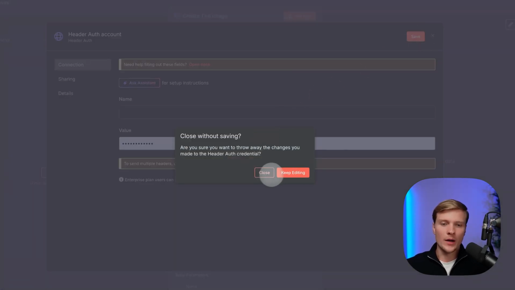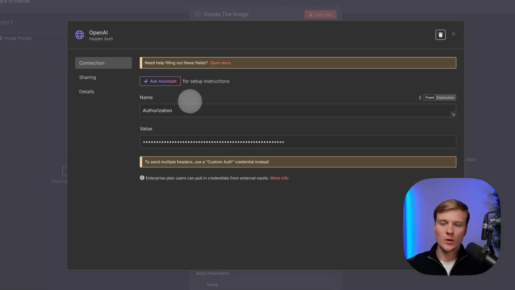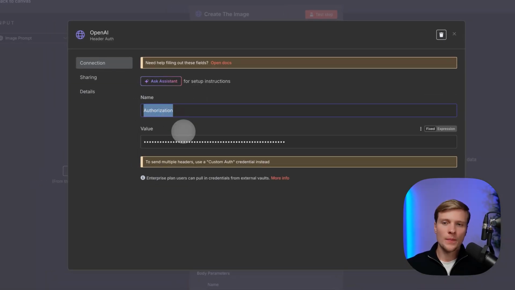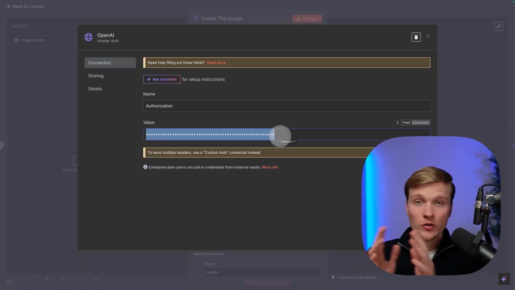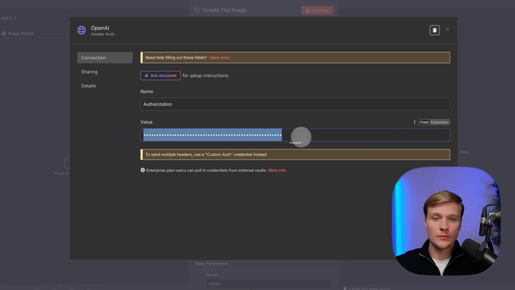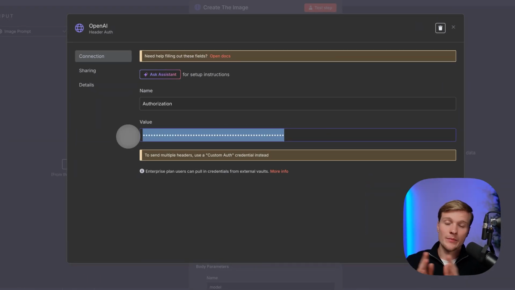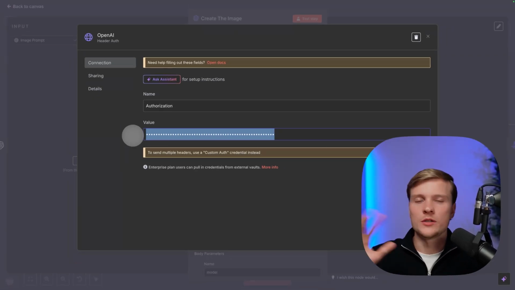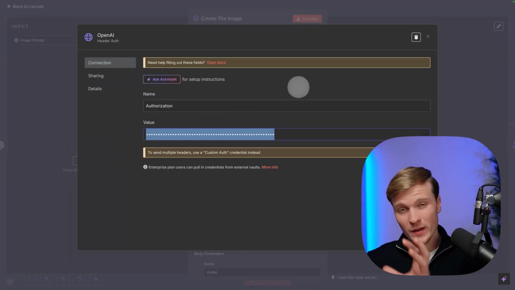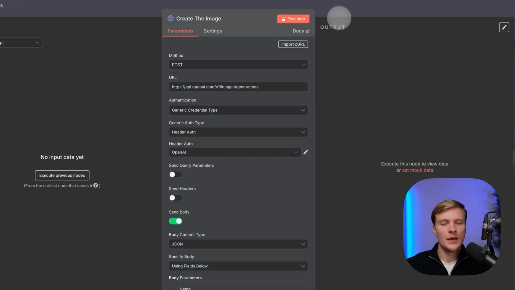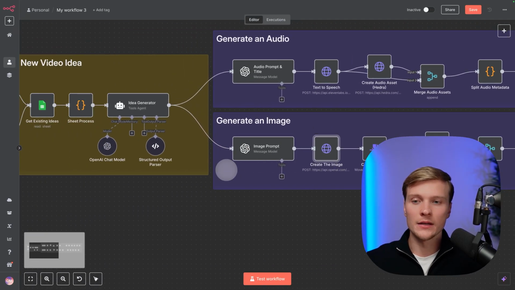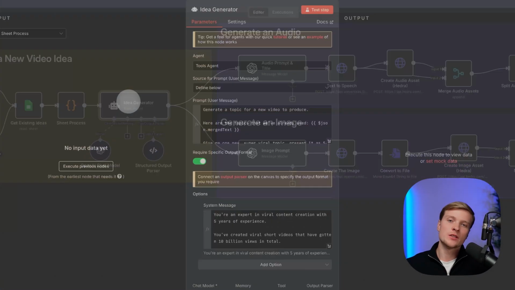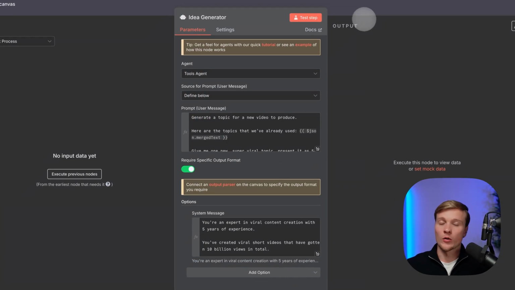And let me show you my own credential. So here I'm opening this one. So the name should be authorization, and in the value you will need to write bearer, space, the API token that you are using. So also very simple in this part, just bearer space API token. If you have any issues, comment down below, or just run the simple OpenAI query, and you will be able to set this up easily. Once this is set up, everything related to OpenAI is running smoothly. This is good. Also in this part, you can tweak the prompts however you need to according to your business goals.